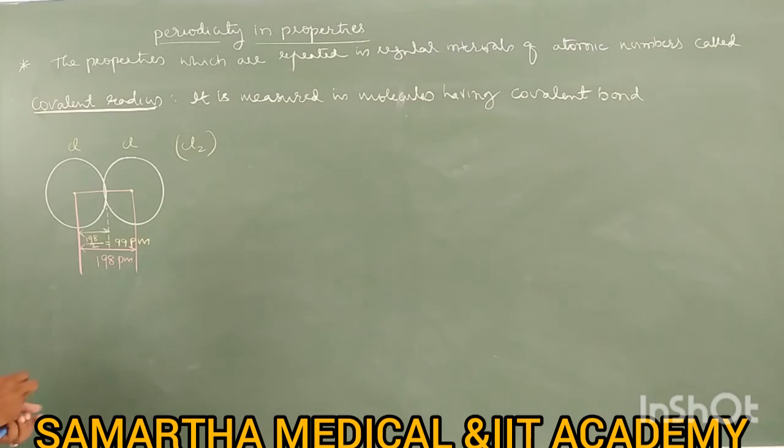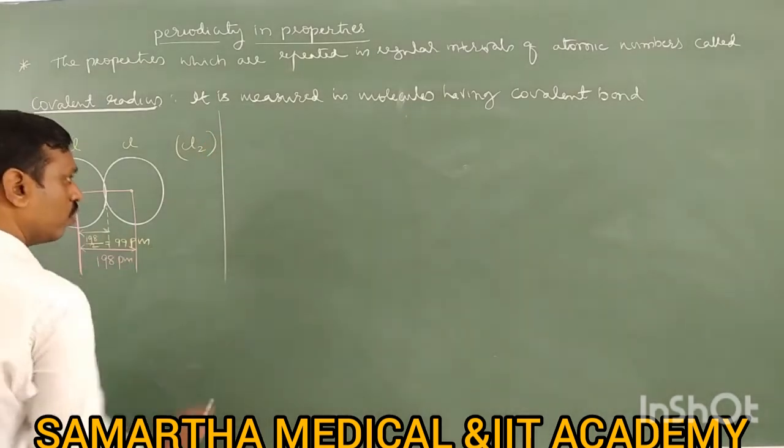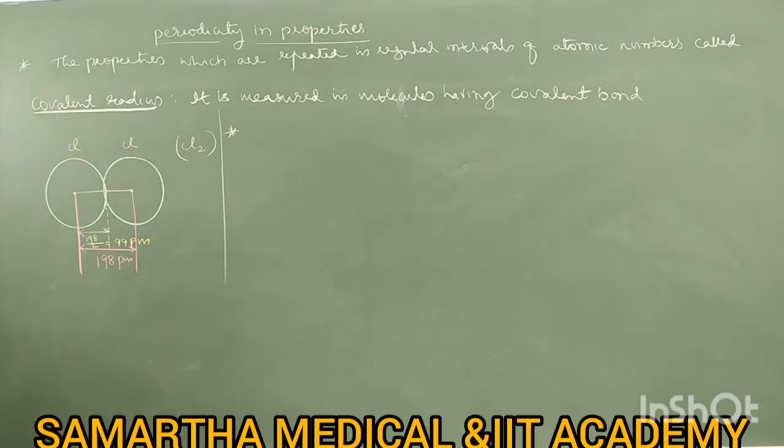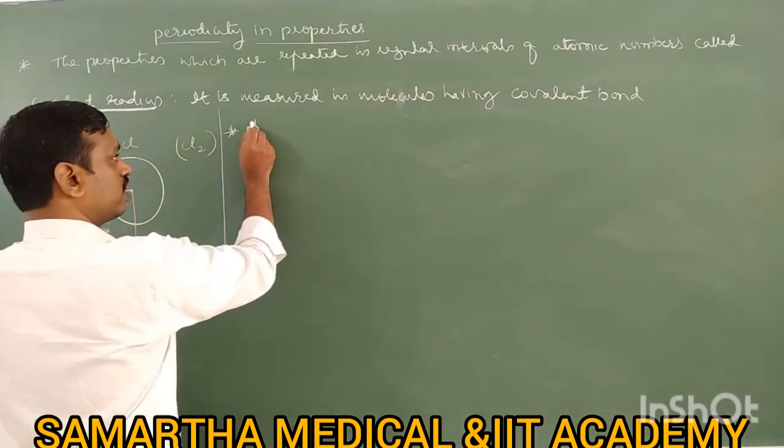Now, how do you define covalent radius? Write the definition of covalent radius. Covalent radius is nothing but half of the internuclear distance between two nuclei of adjacent atoms held together by covalent bond. They are not held together by metallic bond; they are held together by covalent bond.